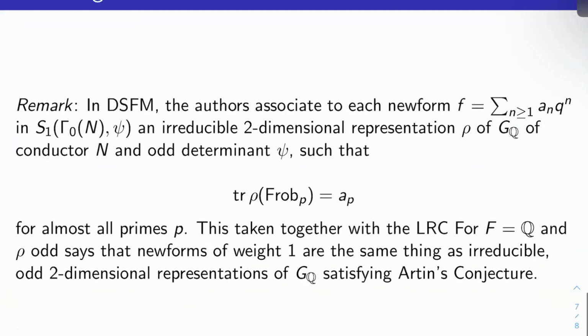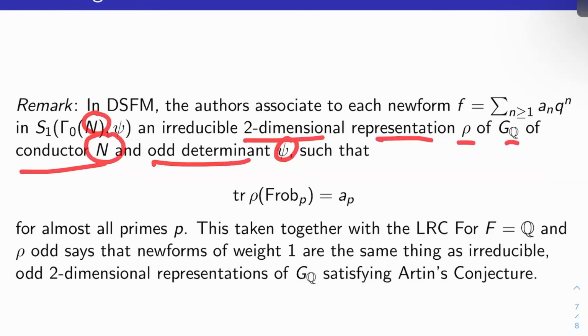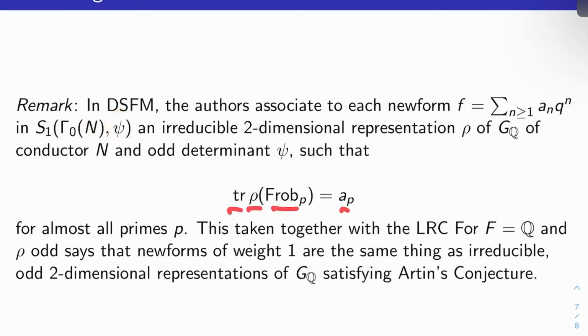So, closing remark, and then I'll say what we still need to do. In Deligne-Serre, the authors associate to each new form f with Fourier coefficients a sub n in S1 of gamma 0 of N with character psi, an irreducible two-dimensional rho of G_Q with conductor N, so the conductor matches the level, and odd determinant psi, so psi matches the character, such that the trace of rho for b sub p is a sub p for almost all primes p. Fantastic.